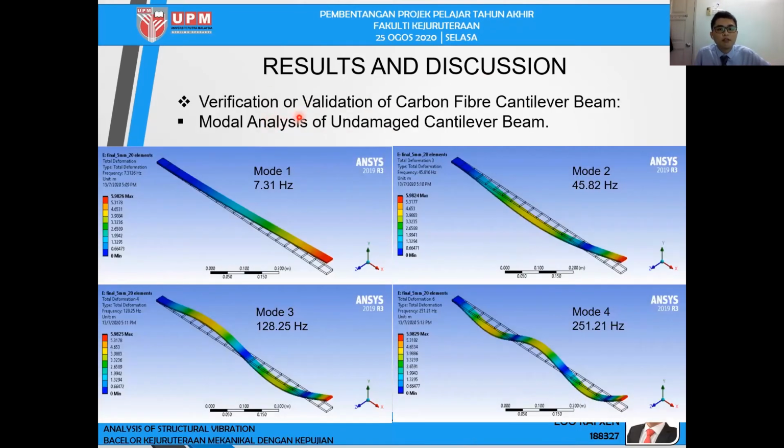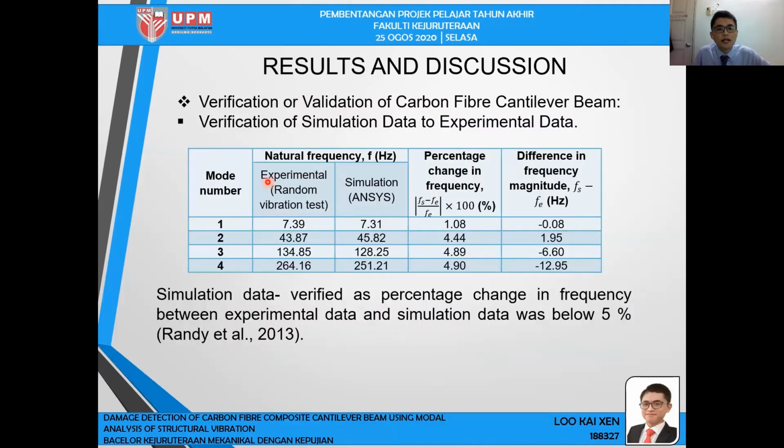So this is the experimental natural frequency we obtain for the undamaged beam. This is the verification or validation of carbon fiber cantilever beam. So this is a simulation natural frequency that we obtain from the beam. So we will compare between the experimental and simulation natural frequency, and what I can conclude is that the percentage change is less than 5%, which means the data is verified.